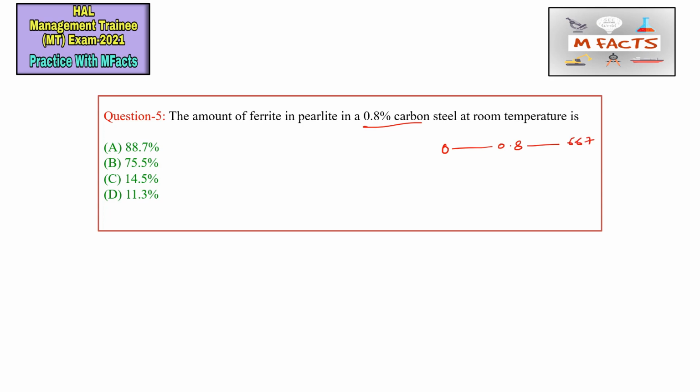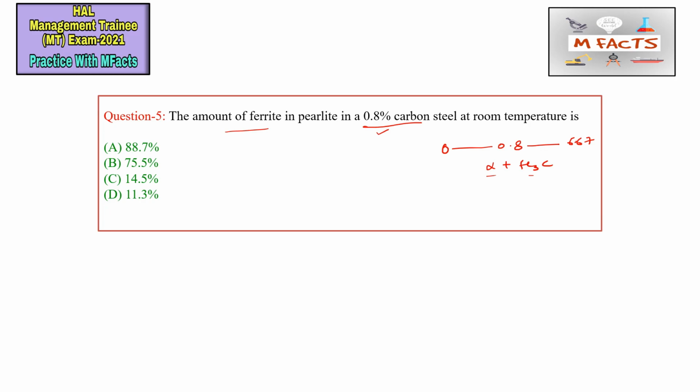They are asking about ferrite, and pearlite is basically the mixture of alpha plus Fe3C, that is ferrite plus cementite. For the hypo region we identify pro-alpha and pearlite, and for the hyper region we find pro-cementite and pearlite. To get a good idea about this type of numerical question, go through our physical metallurgy playlist and watch the video on the application of lever rule.